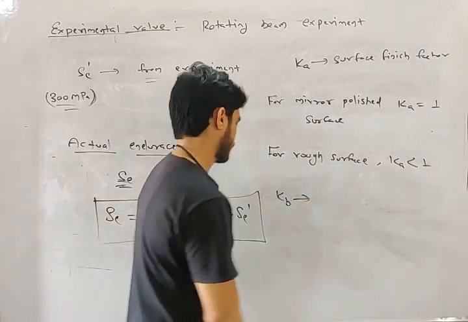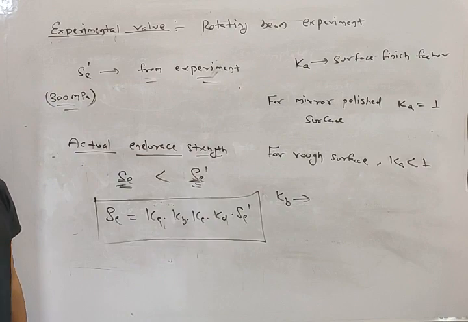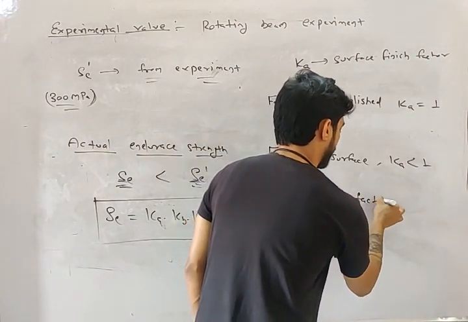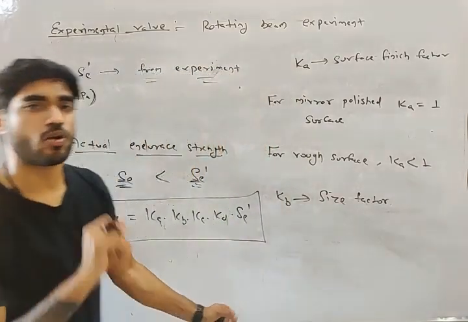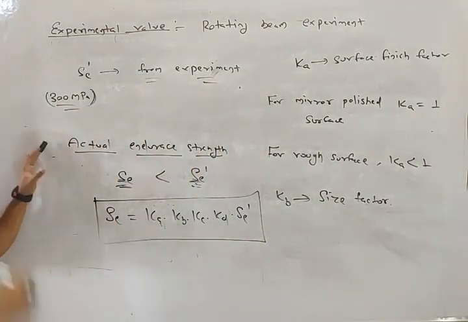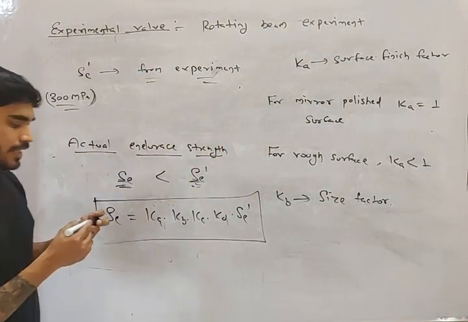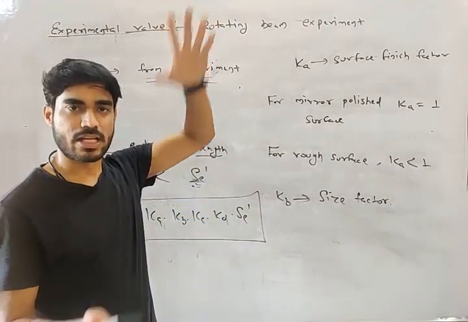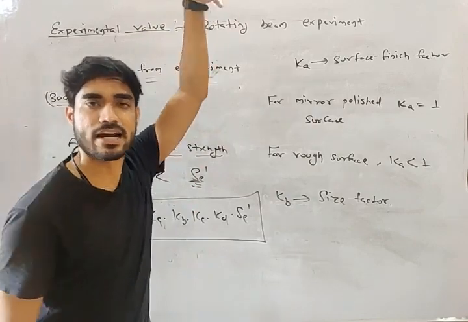Now the second factor, Kb, is known as size factor. Now what is size factor, my friend? If the size increases, endurance strength reduces.